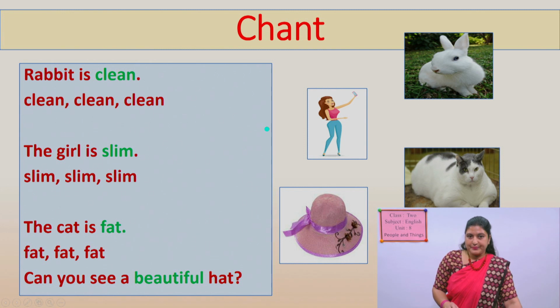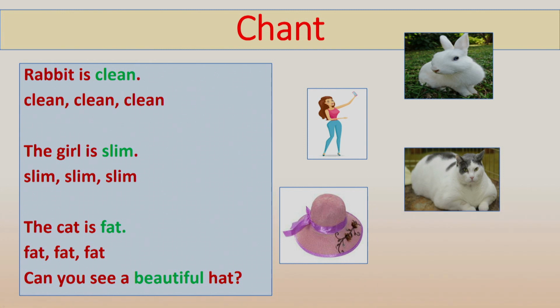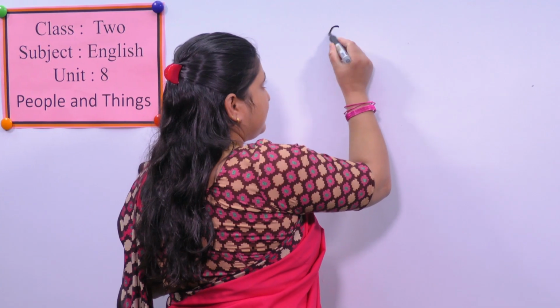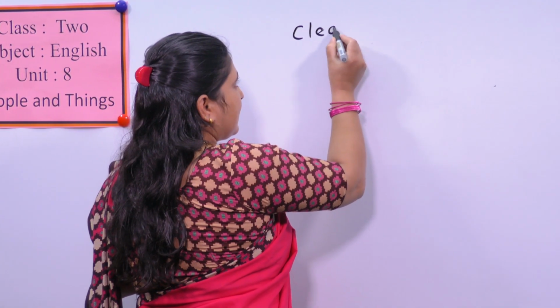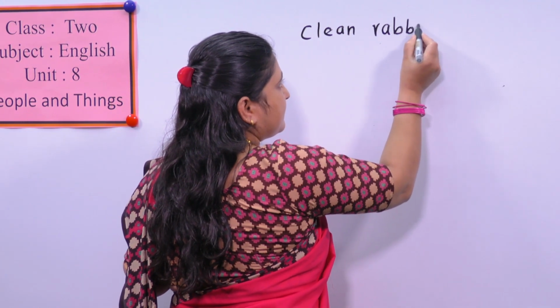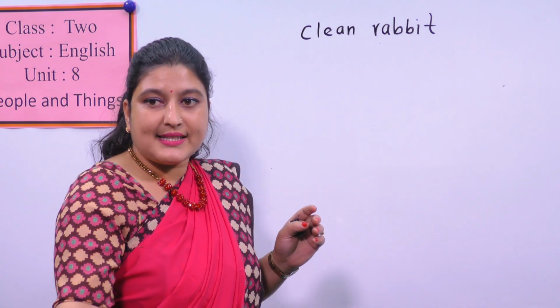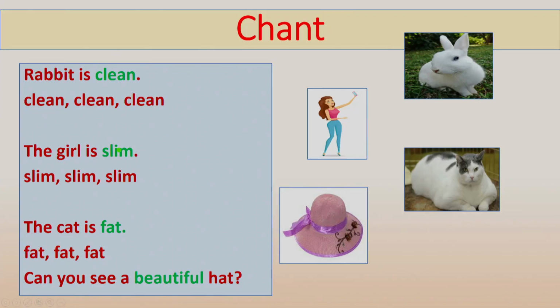Let's write. Clean rabbit. The next, what is slim? Pick up the green word and its noun. The girl is slim.